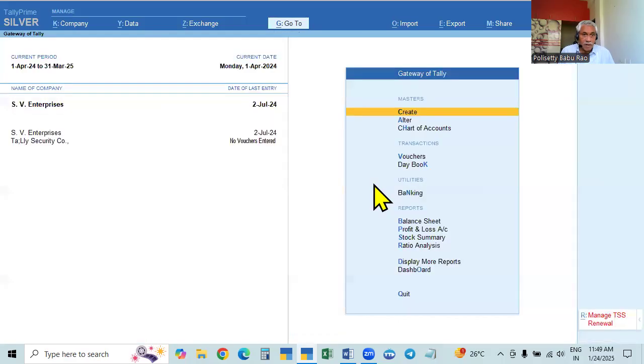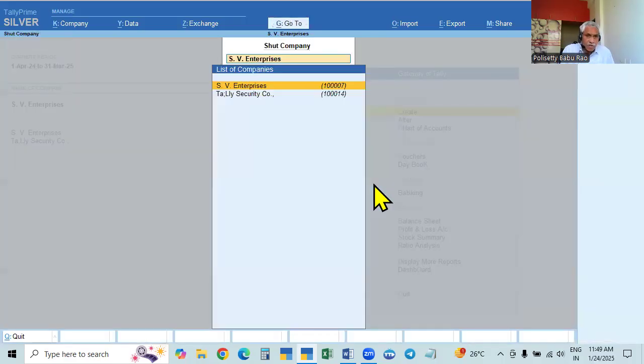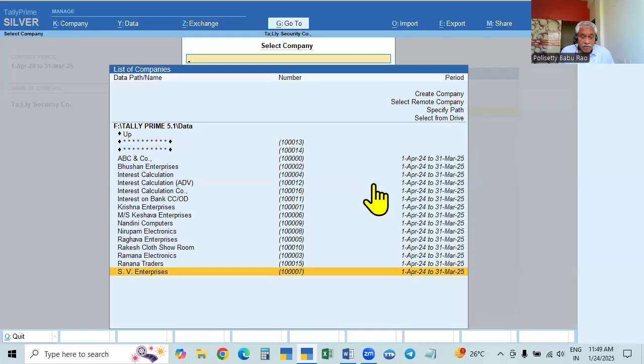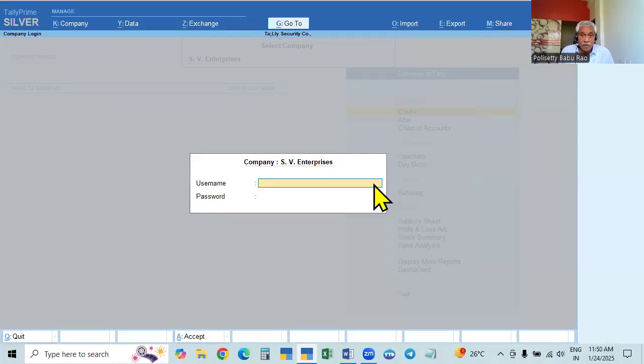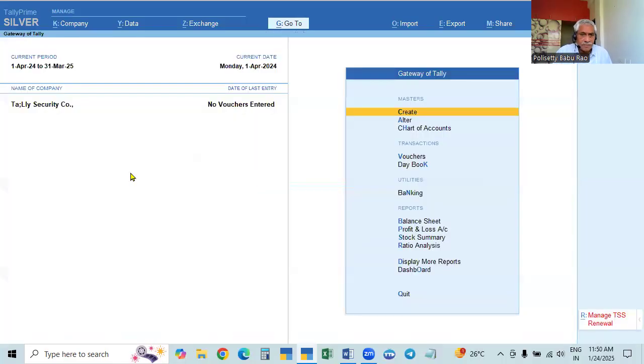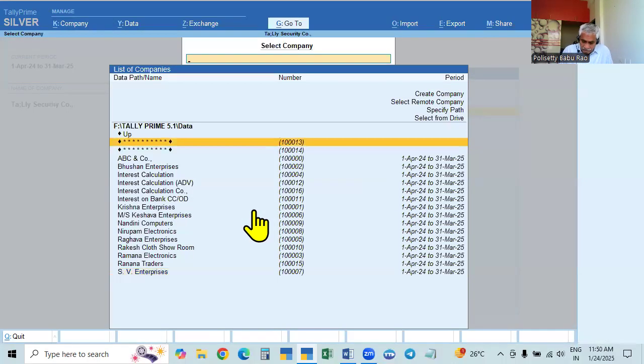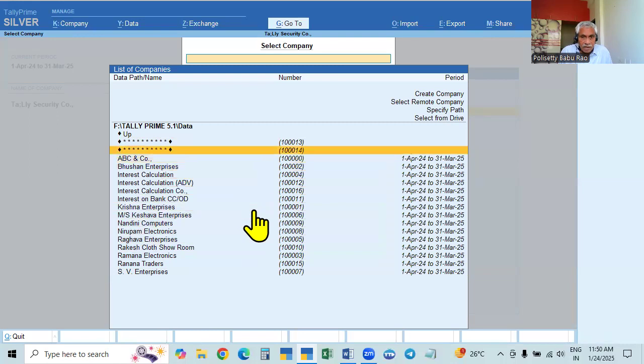Now you come down. It is open now, it is not asking, so close it down. Now you log in to this. See here, SV Enterprises, username and password, everything will be visible. Here it is asking. For this username and password, we completely deleted them. I think it is in SV Enterprises. For SV Enterprises, yes, this is a new company.